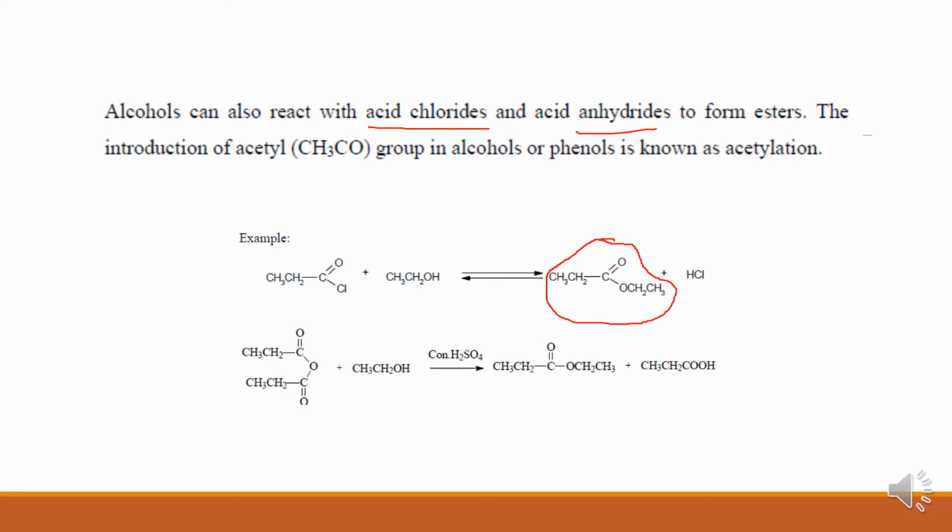Now this is acid anhydride. Here the functionality will be COOR.